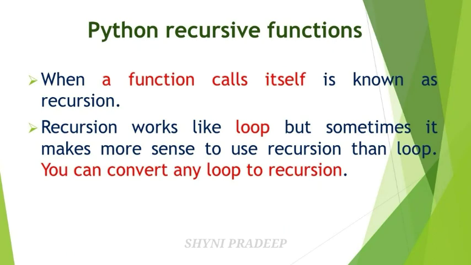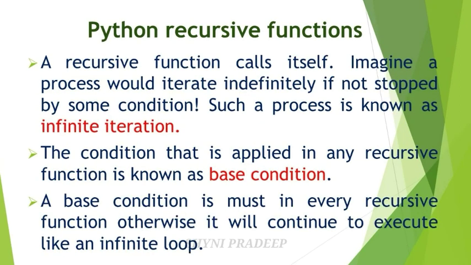What do you mean by recursive function? When a function calls itself, it is known as recursion. It works like a loop, but sometimes it makes more sense to use recursion than a loop. So it looks like a loop, but sometimes recursion is better than the loop. Okay, and you can convert any loop to recursion. A recursive function calls itself.